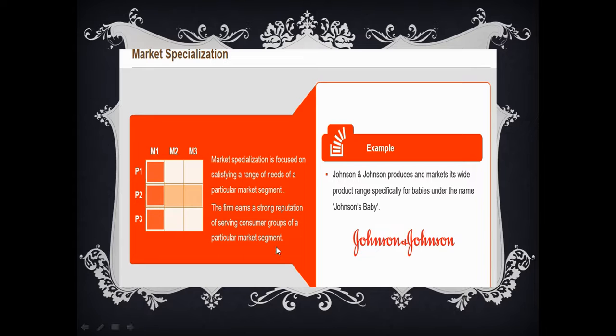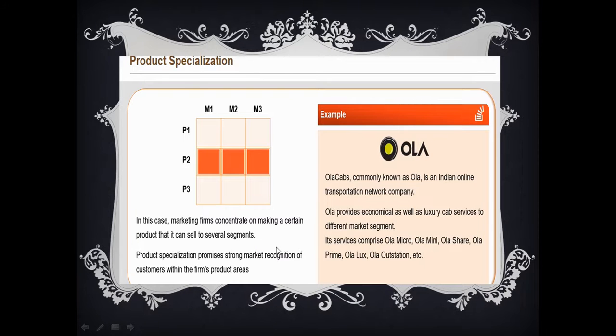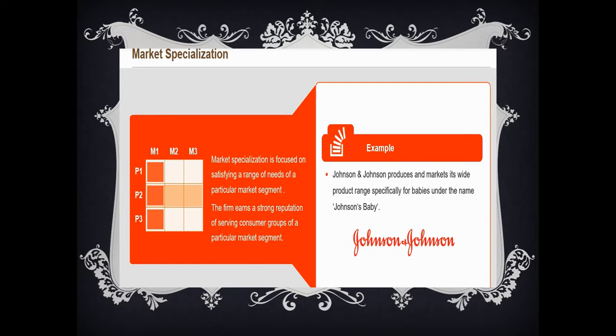Market specialization is just the opposite of this. Product specialization is making one product and making it available to customers in three different segments. But market specialization concentrates on only one segment and caters to the needs of all the customers there, offering different products to all the customers in one particular market. Market specialization is focused on satisfying a range of needs of a particular market segment. The firm earns a strong reputation for service to consumer groups of that segment. This way it meets all the requirements of the different customers in a particular segment.